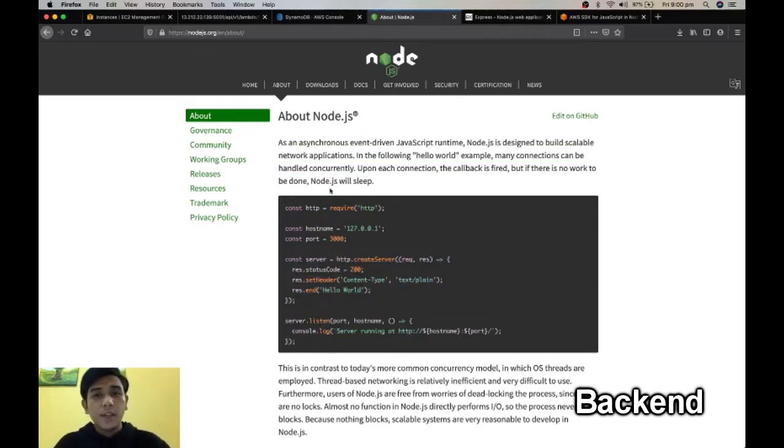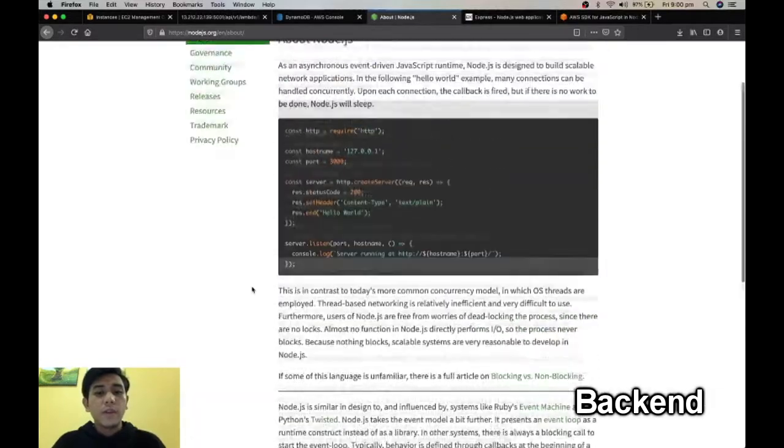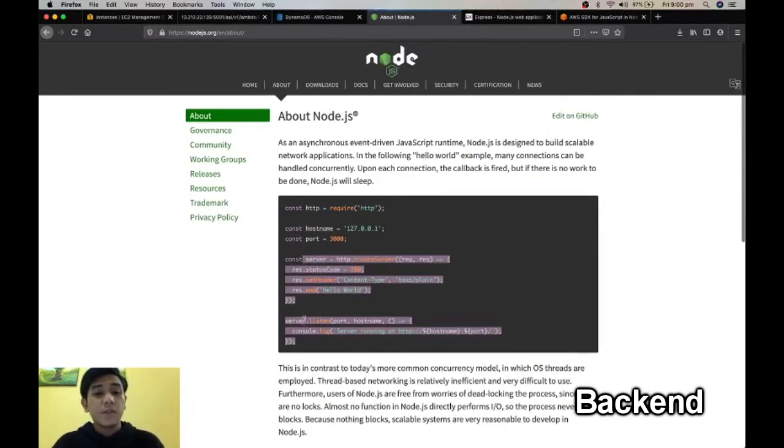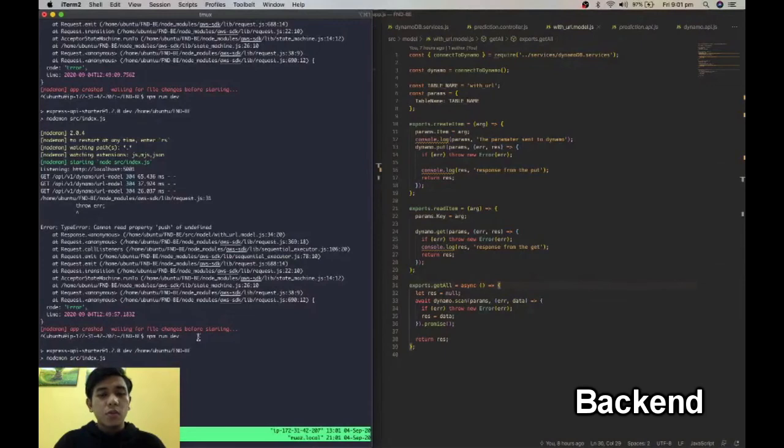To pair with Node.js, we use a library called Express, a very popular combination, and this is what we're using for the services. Another reason we're using Node.js is because it is rich in libraries. We can use a lot of libraries to make our lives easier. Some of the libraries we use include the software development kit from AWS, which is responsible for connecting and communicating with third-party services such as Lambda, S3, and SageMaker. One of the important roles of the backend is to trigger all the third-party services.